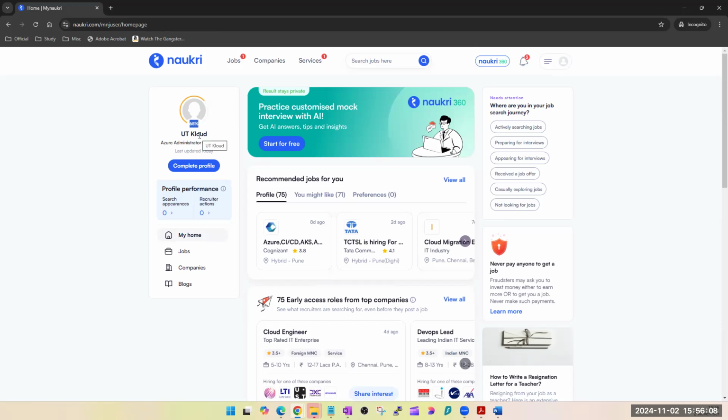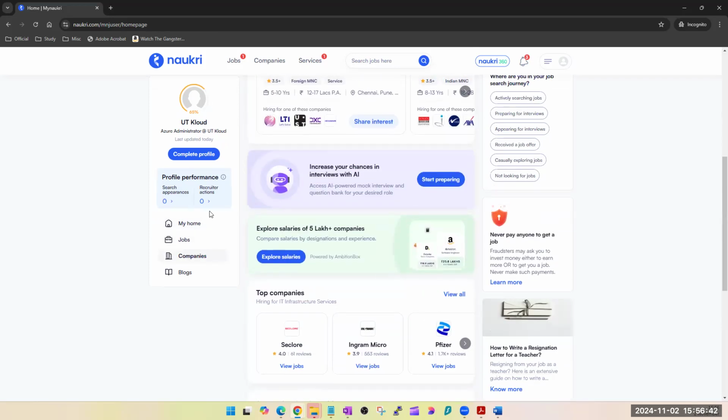Now, one thing in Naukri profile is that daily you have to log into this portal and make some changes. Why? Because those are considered fresh profiles. If you stop making changes and don't log into your Naukri profile, they will start considering it a dormant profile. For example, my Naukri profile, I have not seen it for a long time. I'm not looking for a change as of now, so I did not check it. But now you're actively looking for a job, so you have to come here and at least make some changes.